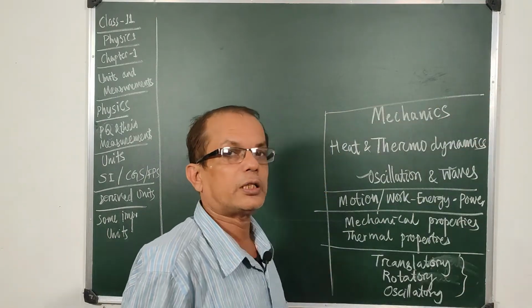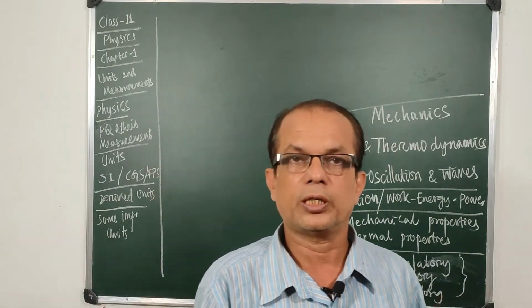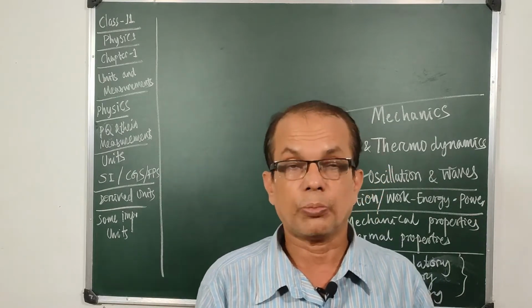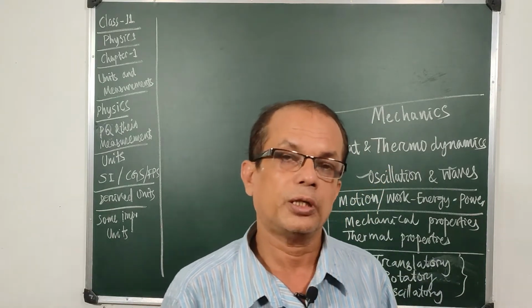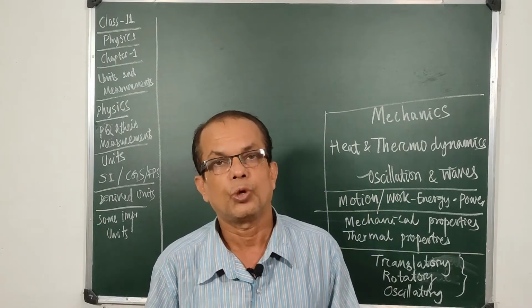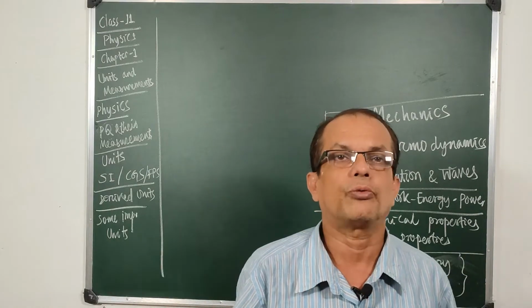Physics has different branches of science. Physics is a science, it is a branch of science. This science is about measurements, this is the science of measurement. And what do we measure in physics? We measure the physical quantities. What are physical quantities? The quantities that are related to the physical world around us.